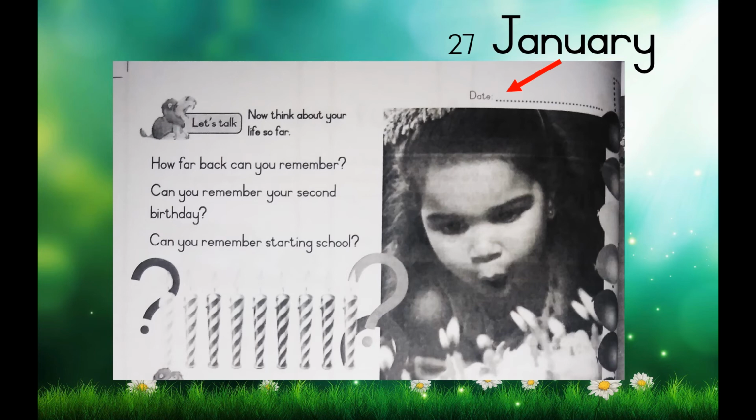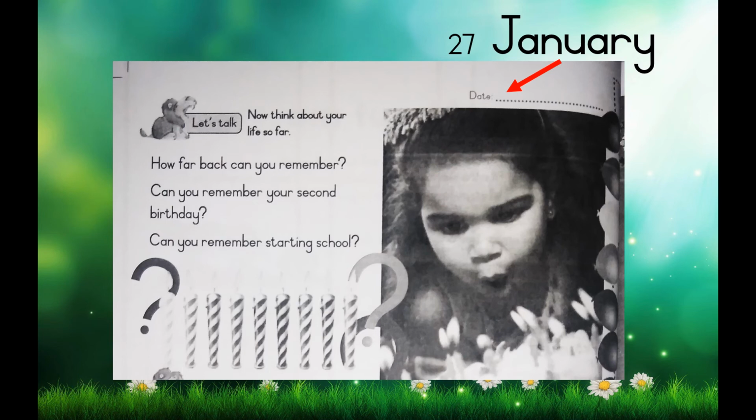Now, let's discuss 3 questions. How far back can you remember? Can you remember when you were 1 year old, or 2, or 3? What is the earliest thing that you can remember? And what did you do, or what did you say, or what did you hear? What do you remember the furthest back from when you were born? Second question, can you remember your second birthday? Do you know what you did, or what you ate, or what theme it was?